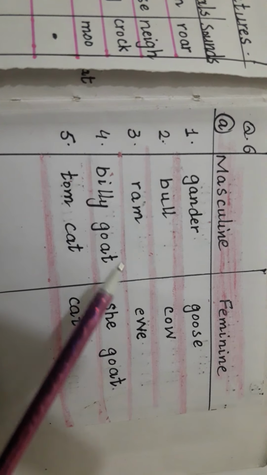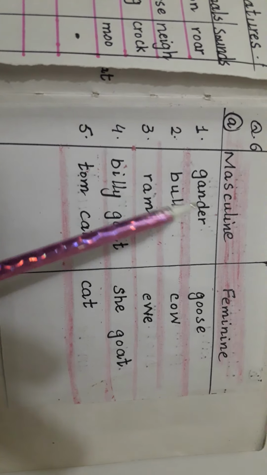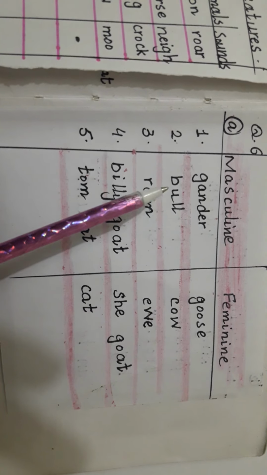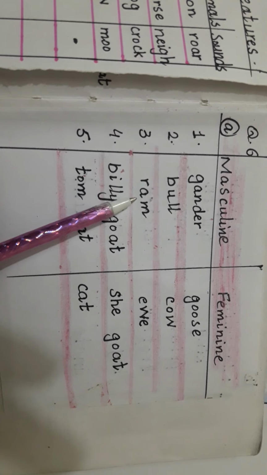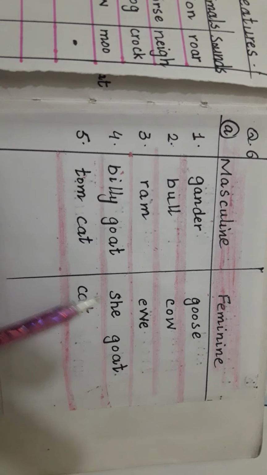Okay, students, because there is very little space, you can paste in this way, on sticky notes. So question number 6, masculine and feminine: gander, goose; bull, cow; ram, ewe; billy goat, she goat; tomcat, cat.